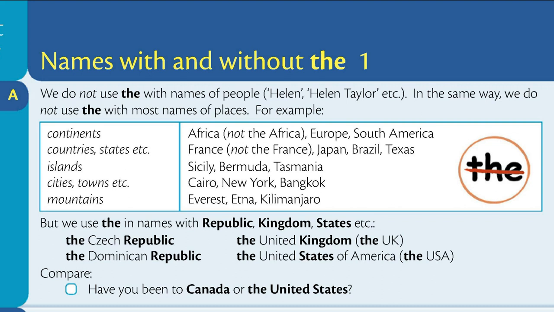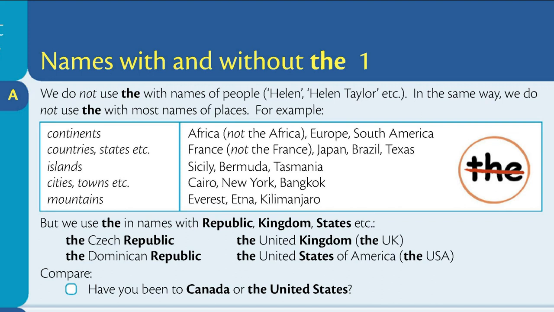In the same way, we do not use the with most names of places, for example, continents: Africa, Europe, South America. Countries, states, etc.: France, Japan, Brazil, Texas.